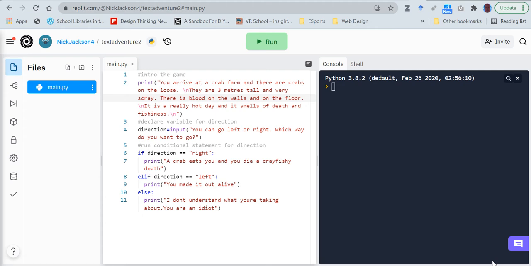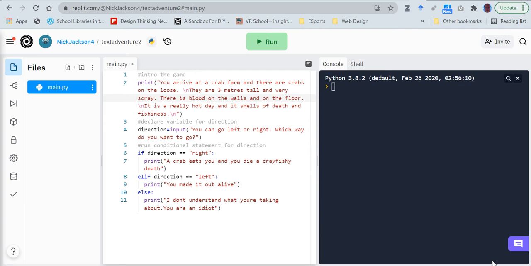And then we get onto this conditional statement, the if statement, which is the if and the elif and the else. And that's just the ability to ask a question of somebody and then be able to choose one of a few options based on their response. So that's all you've done so far.